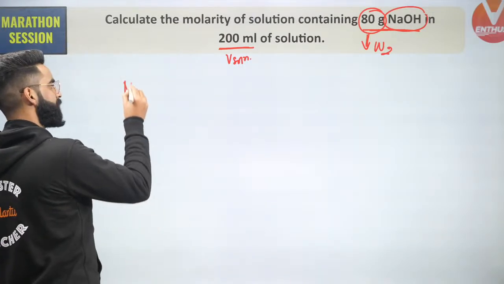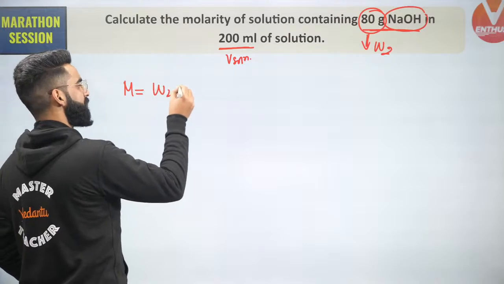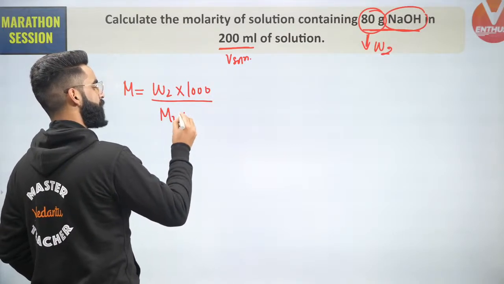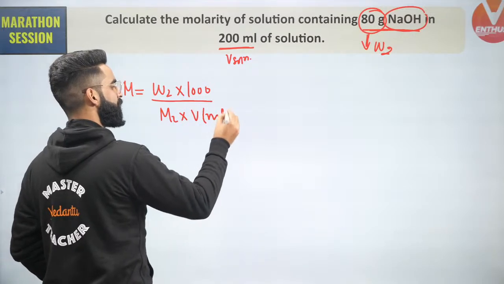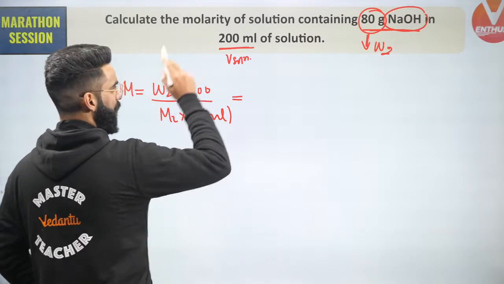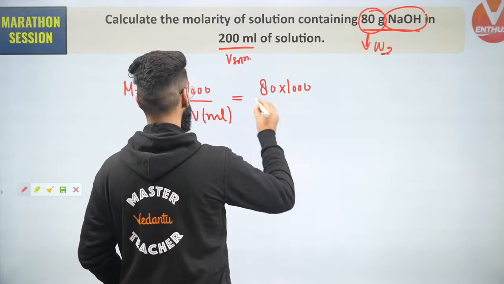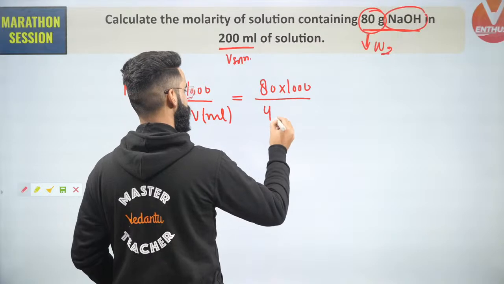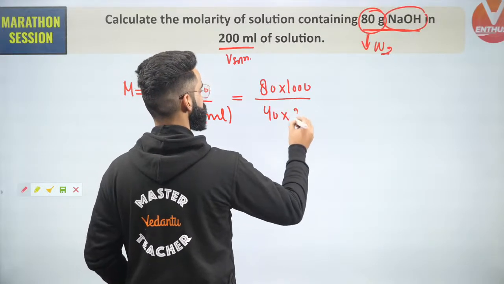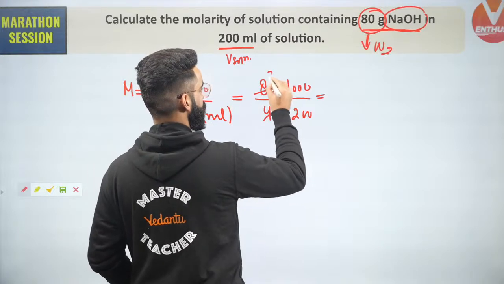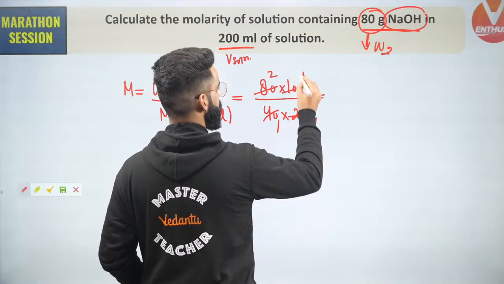So molarity of the solution will be equal to W2 in grams multiplied by 1000 divided by M2 multiplied by volume of solution in ml. This is the formula I told you a few minutes back. W2, the mass of solute, is given as 80 grams, multiplied by 1000, divided by molar mass of NaOH, which is 40, multiplied by volume of solution, which is 200. So you will be getting the value right here. How much? This is going to be 4 1s are 4, 4 2s are 8, 200 cancels, 5, 5 2s are 10.